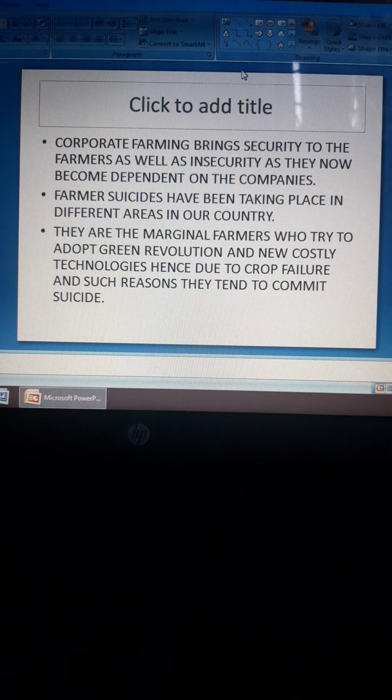Then when there is crop failure and their crops fail, due to all these problems and the debt they are in, because they tried to take up the green revolution to increase their productivity, they tend to commit suicide. This is farmers' suicide.